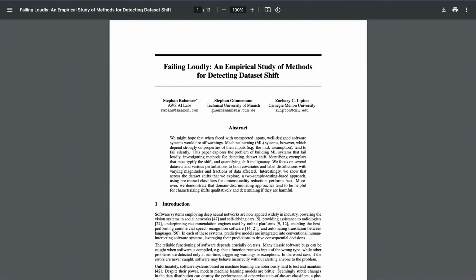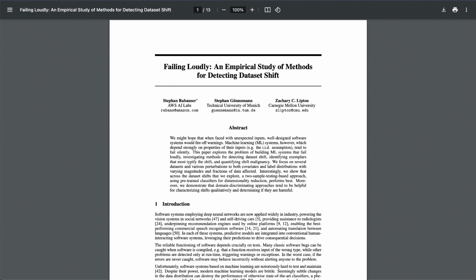Now, one particular experiment really highlights the power of these techniques. They applied what they called a medium image shift to the MNIST dataset. What does that mean? A medium image shift. They took a portion of the MNIST images, specifically half of the test set, and applied a combination of rotations, translations, and zooms. So they're slightly tilting, shifting, and zooming in or out on those handwritten digits. Exactly. And most of the methods, particularly BBSD using those probabilities, were able to accurately flag this shift.